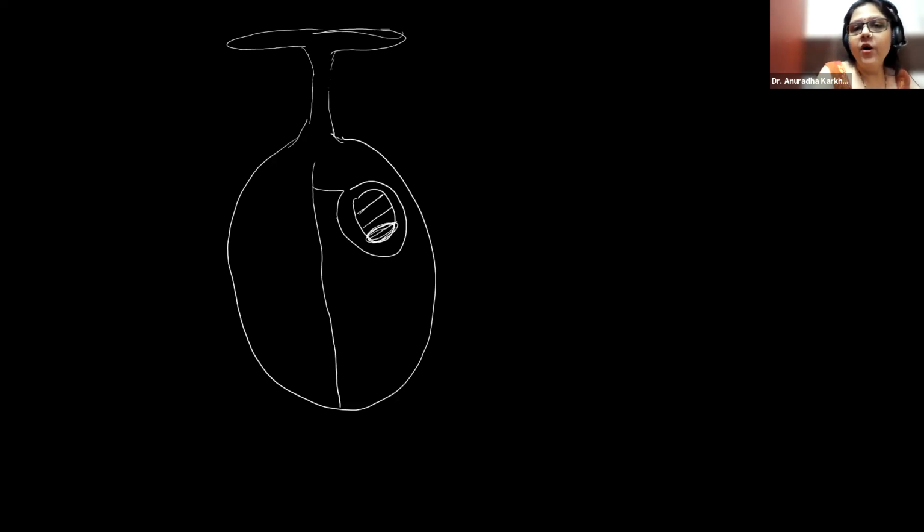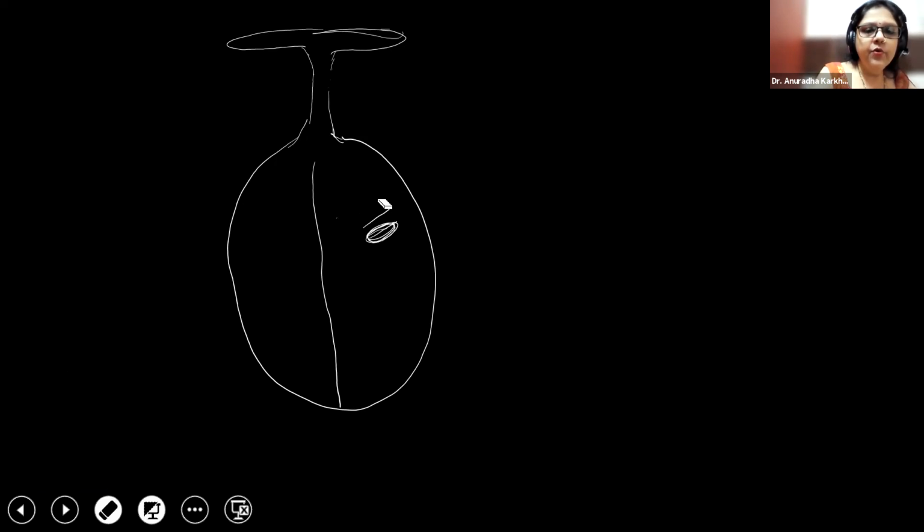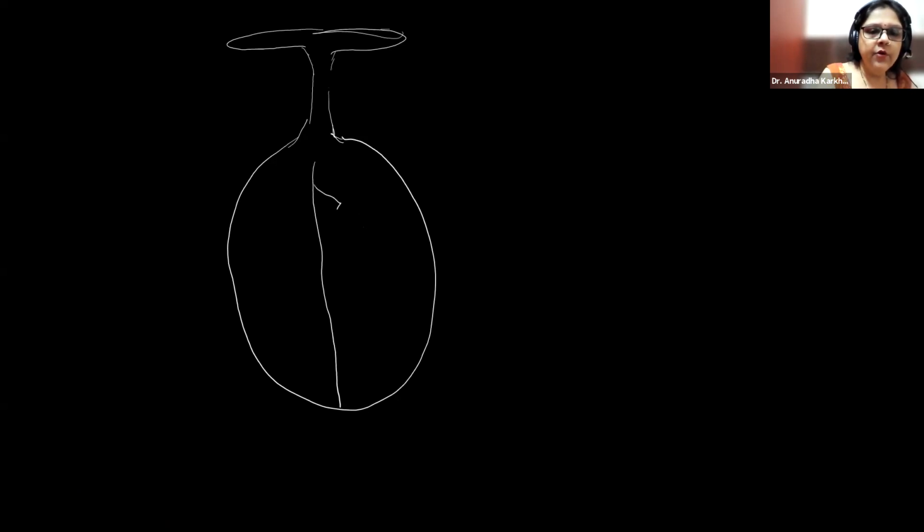And then this had what? This had the antipodal cell. Correct? Then this had the egg. This had the synergid. This had the secondary nucleus. Correct? Now I'm making this a bit bigger so that what I have to explain is understood properly. I hope you all are understanding how I am drawing this. See, I'm drawing it really very large. Actually, it isn't this large, but just to make the thing simple, I'm doing it, okay?